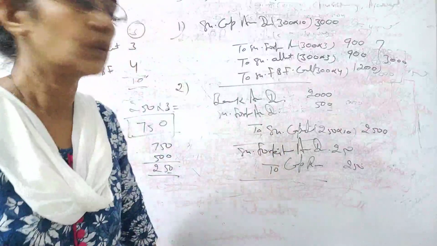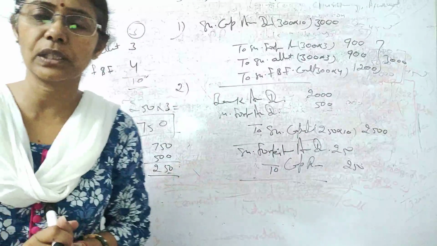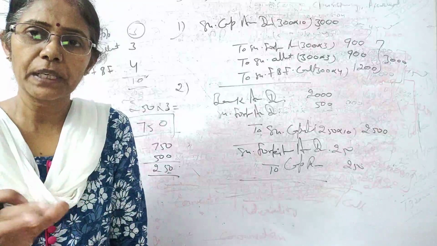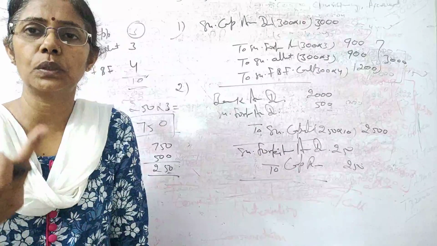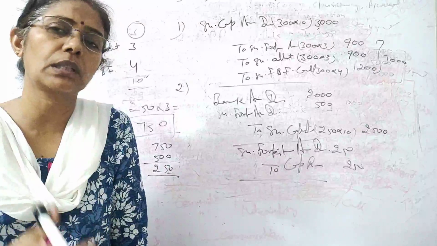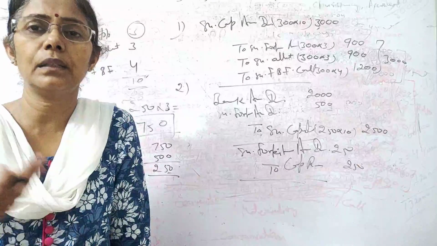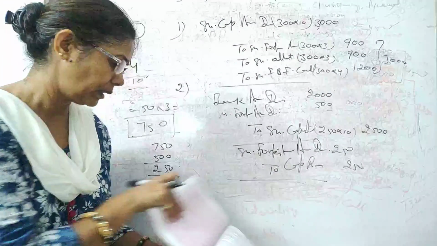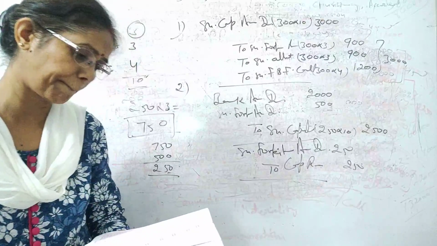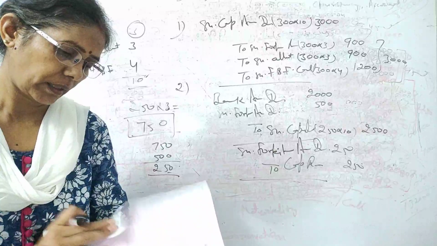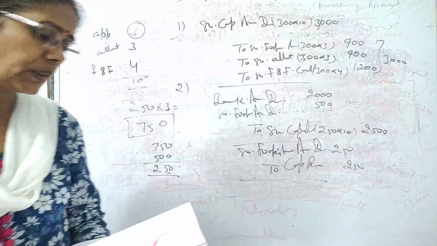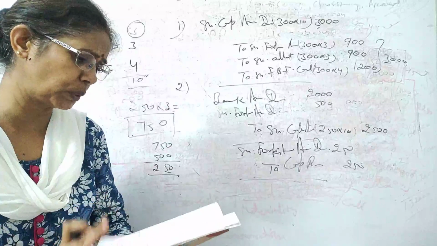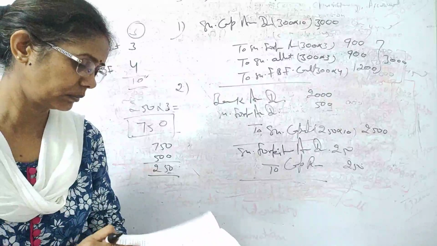All right, students. So this way we have completed this question, and that's all in today's class. That was the topic where we have reissued the forfeited shares, but not the complete number of shares. Partly reissued shares we have reissued. Okay. Now the next one which we will be doing, that is last but not least, and for this I have to give you 2-3 classes, at least 2 classes.